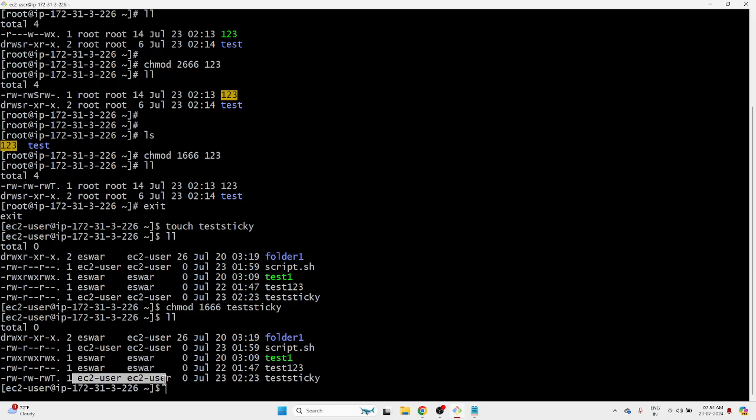But if you apply this sticky bit now, the owner can delete the file. But this guy Ishwar, he's a different user, right? He's the admin, but he can't delete the file. That's the thing. That's the advantage. So you got it. That's sticky bit.